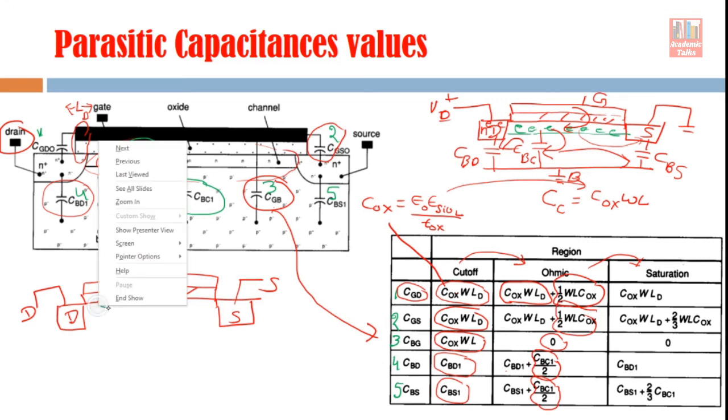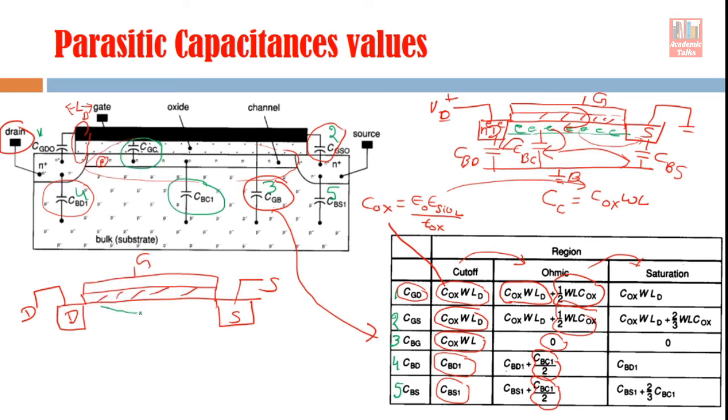Pinch off started means near the drain the width of the channel is small, and near the source the width, or you can say depth of the channel, is more, and the pinch off occurs somewhere here. So this is the saturation region, and this was the ohmic region. The distribution of channel in the ohmic region was uniform throughout the channel portion, but in the saturation region the depth is more near the source, and pinch off has already occurred near the drain.